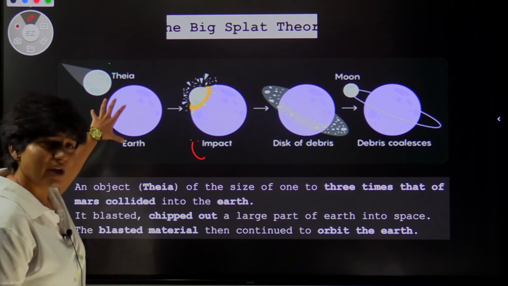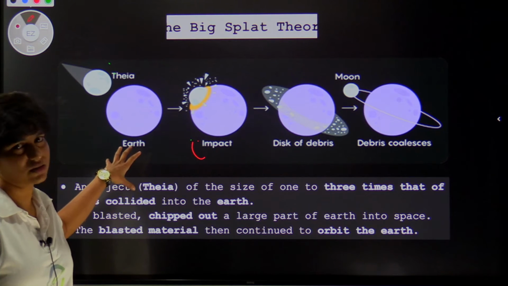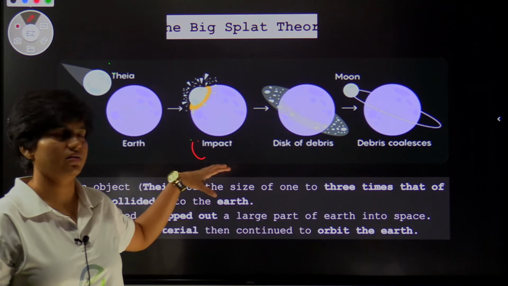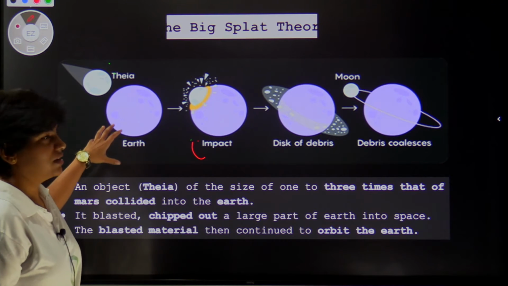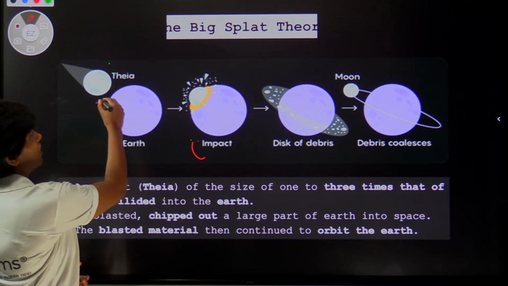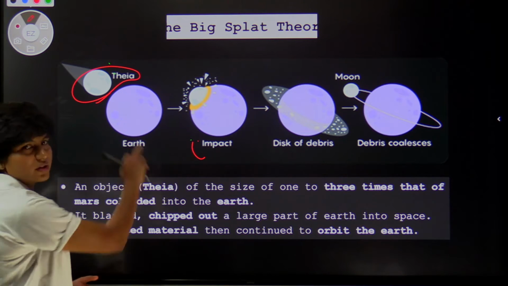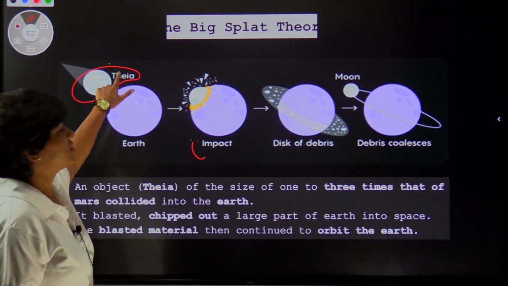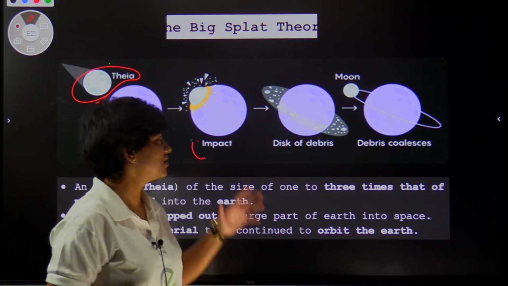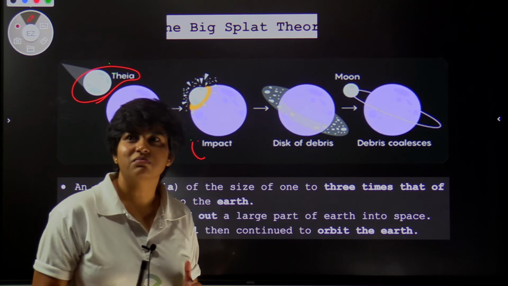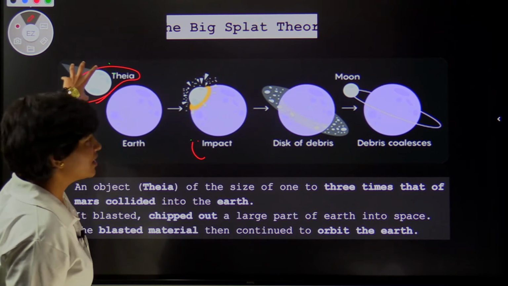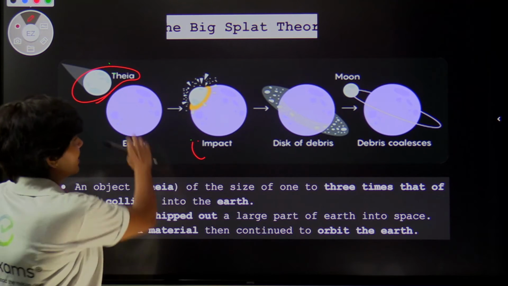There was Earth in the solar system. When the solar system formed, Earth existed as a planet, and it is believed that there was another celestial body called Theia along with planet Earth. It is believed that Theia was much bigger than Earth, with a mass much higher than the planet Mars. This kind of object came and collided with the Earth.